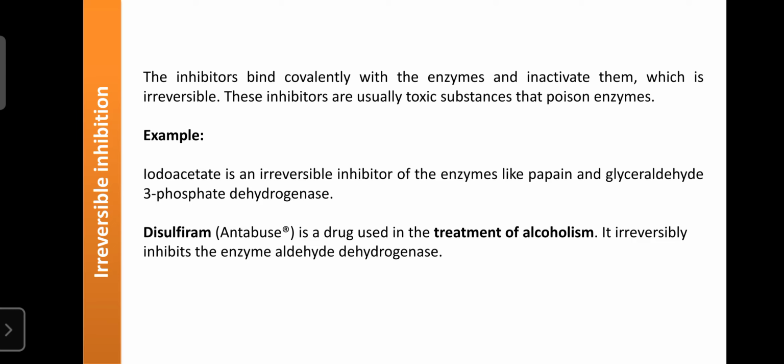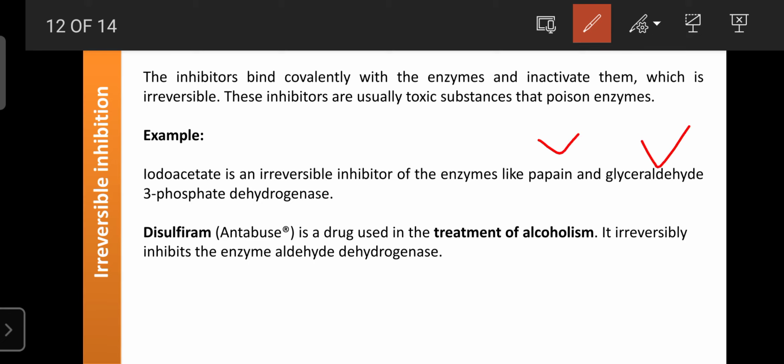An example is iodoacetate. It is an irreversible inhibitor of enzymes like papain and glyceraldehyde 3-phosphate dehydrogenase. These are two enzymes. Glyceraldehyde 3-phosphate dehydrogenase is involved in glycolysis, and papain is involved in the digestion of food. With iodoacetate present in our food, it can permanently inhibit the activity of papain and of glyceraldehyde 3-phosphate dehydrogenase. Due to that, digestion decreases or the production of ATP decreases.